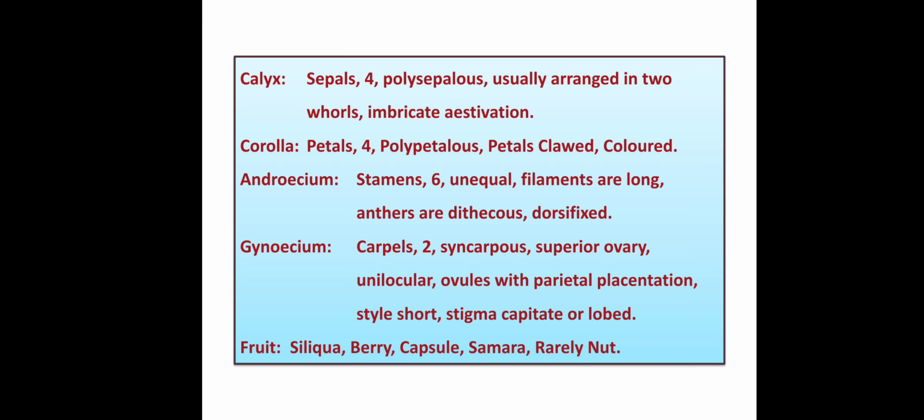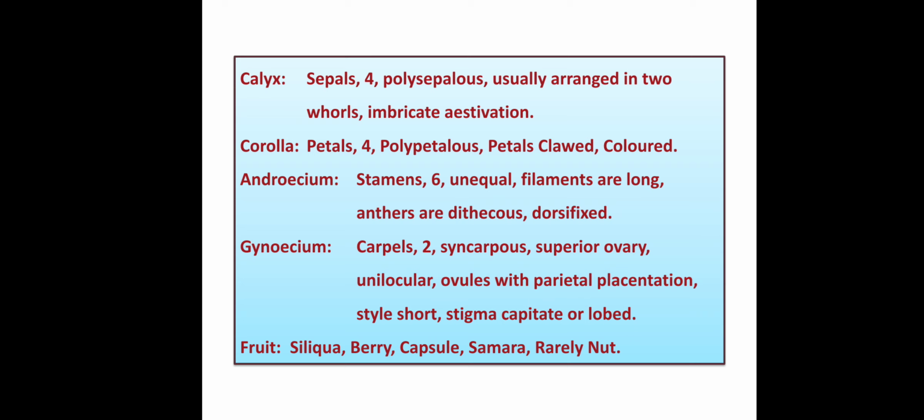Let's see what is fruit. In case of Capparidaceae, various types of fruits can be seen, but most common is siliqua, where the fruit looks like a pod, but not that kind of pea. In case of pea, the placentation is marginal, whereas here the placentation is parietal.